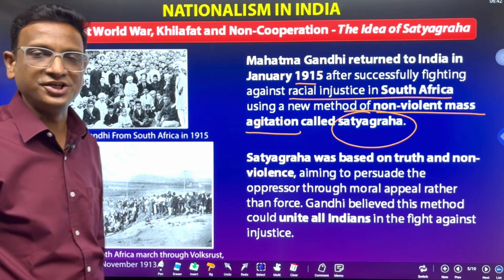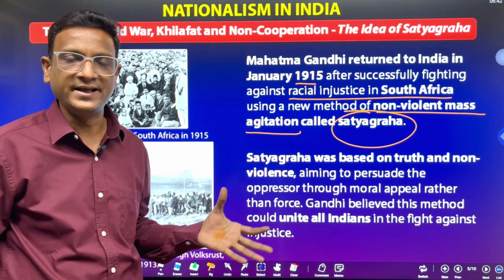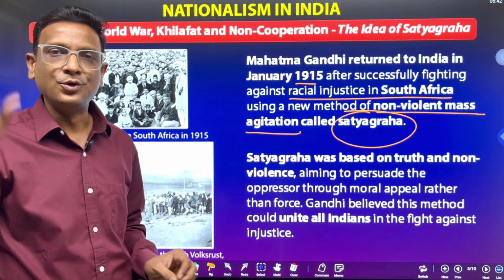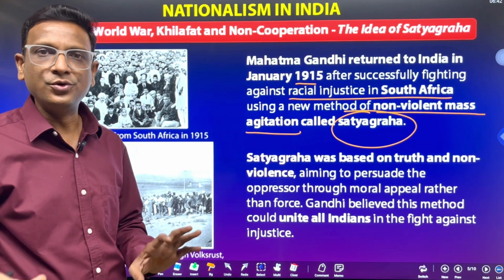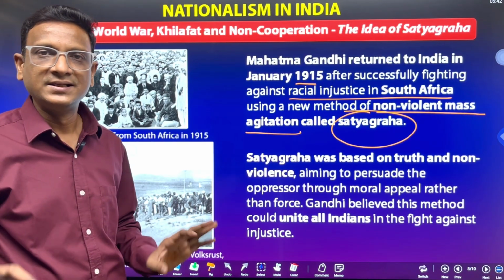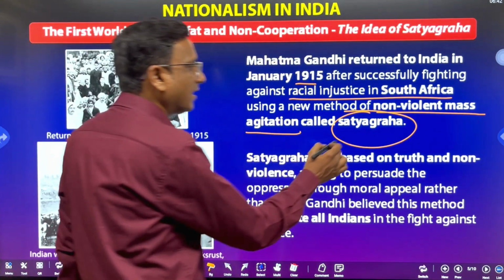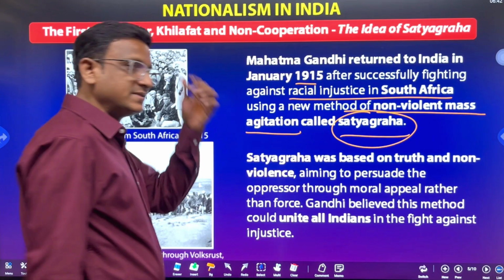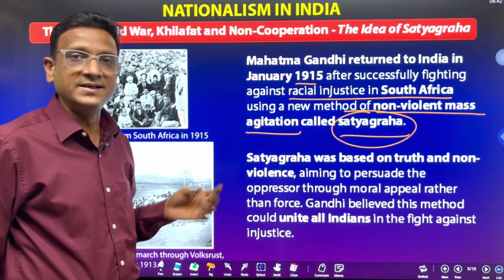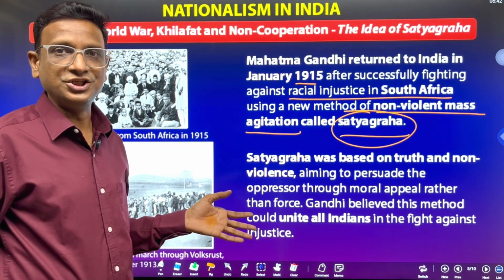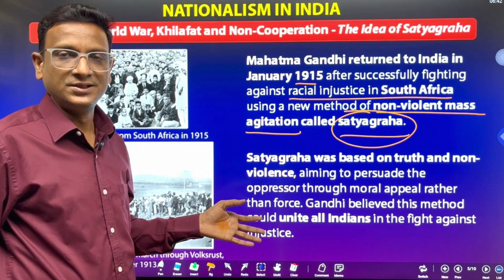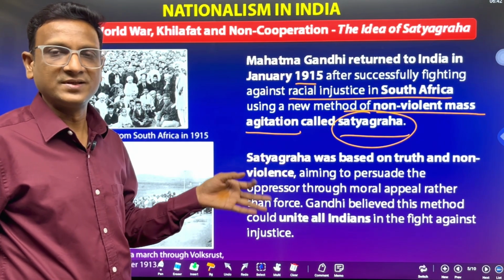Non-violent mass agitation. Mass means so many people gather there, but there is no violence, no pelting of stones, no looting or picketing of shops. Just a peaceful agitation, that is Satyagraha. That was the tool discovered and introduced by Gandhiji to get freedom, Satyagraha.